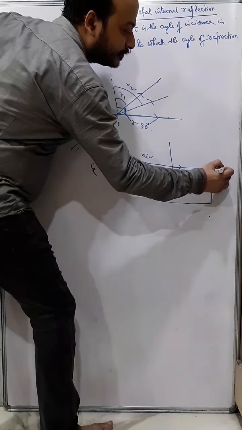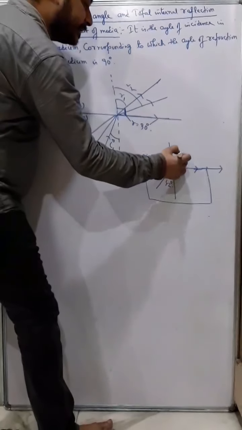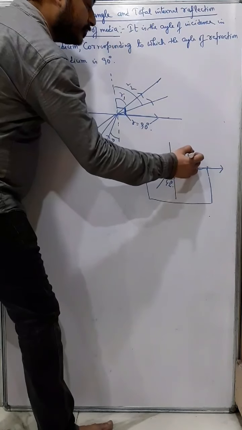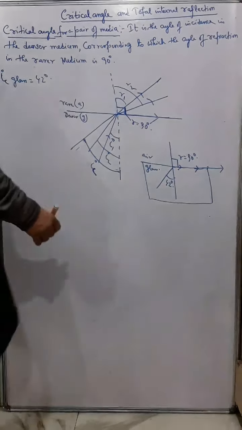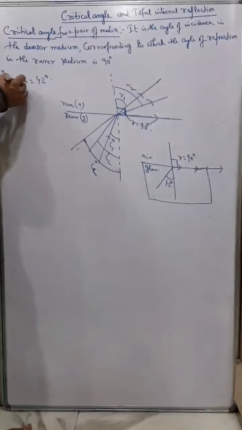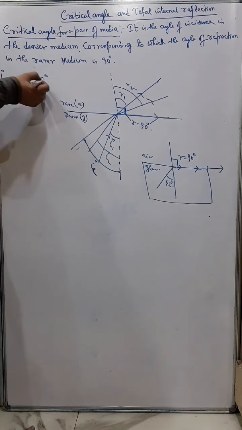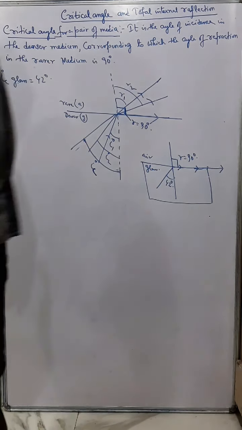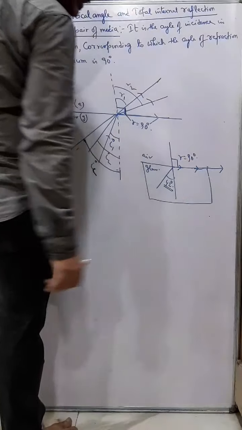So it will get out along this path, and in that case I can say that R equals 90 degrees. Understand? So we say critical angle for glass to air. If I say critical angle of glass is 42, that means with respect to air, unless mentioned. Therefore we say critical angle for glass is 42 degrees.